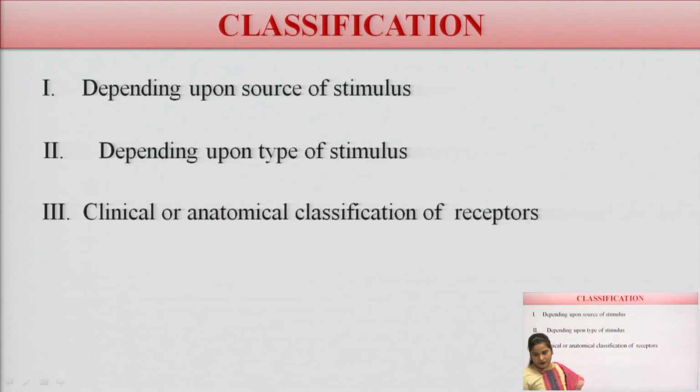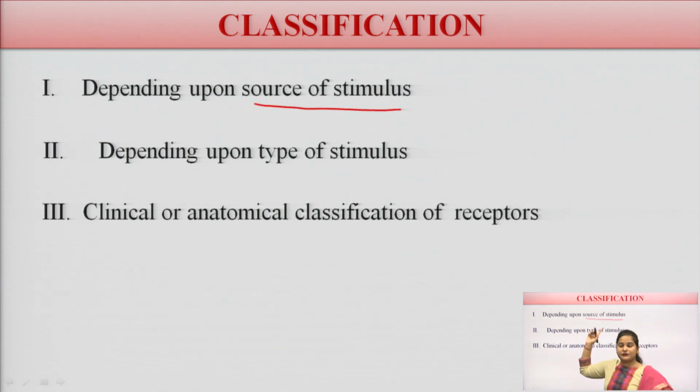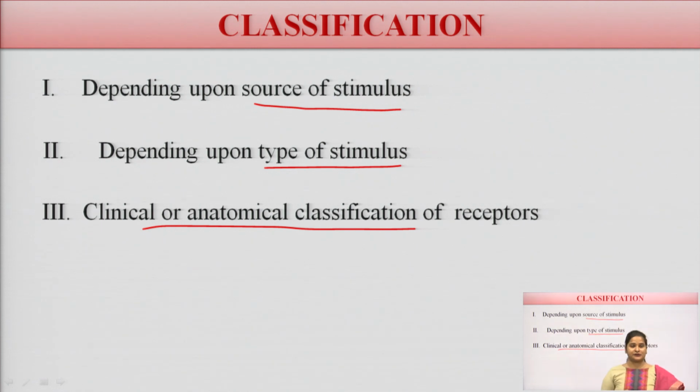Now again, the classification of the receptors depends on the source of stimulus, the type of stimulus, and last one is the clinical and anatomical classification of receptors. ठीक है, sorry, what is the source of stimulus? From where the stimulus will arise? The second way is the type of stimulus, which kind of stimulus arises, and the last one is the clinical and anatomical classification of the receptors.